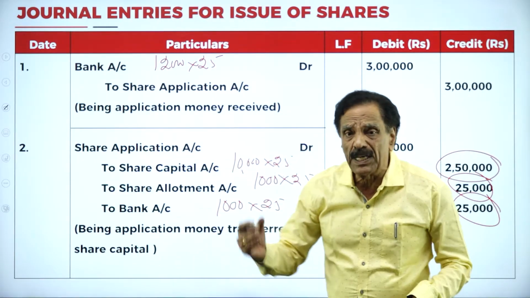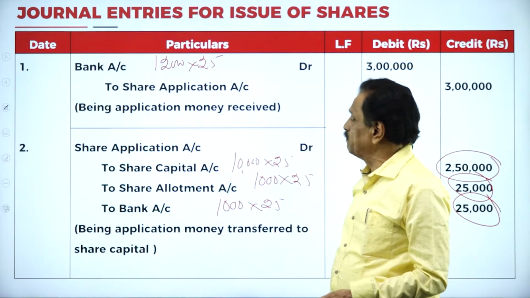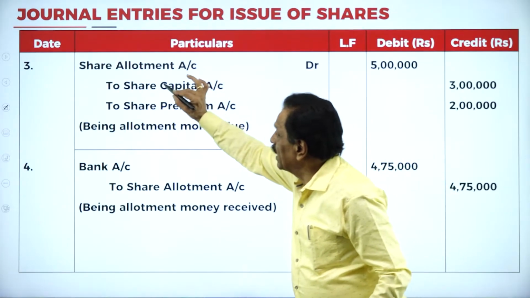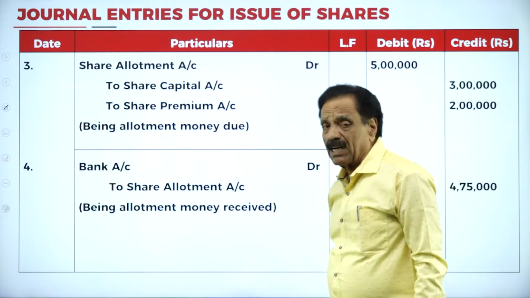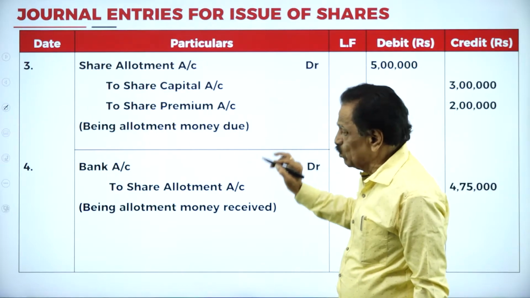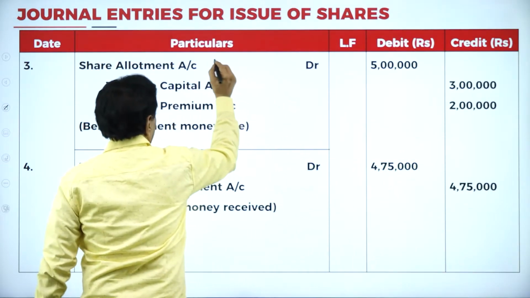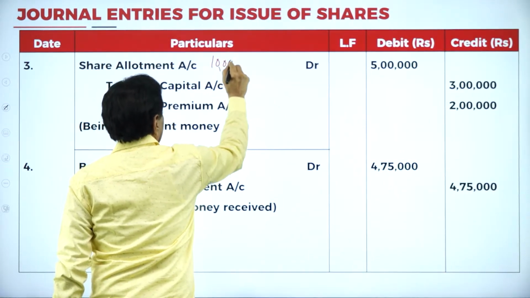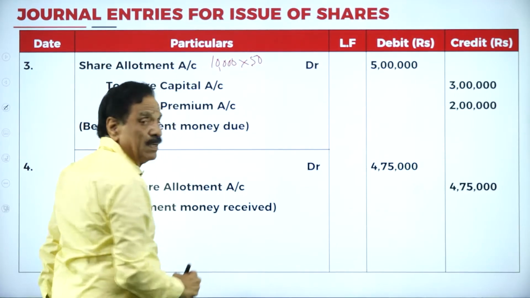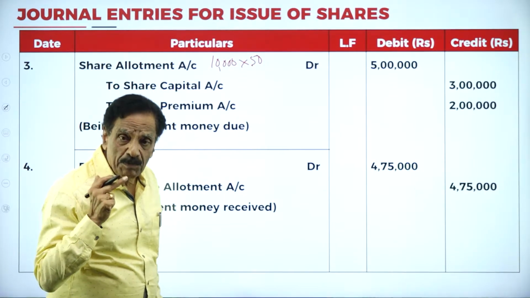Then we'll go to the due entry on allotment account. The due entry goes: share allotment account debit, to share capital, to share premium. So your allotment money, 10,000 shares of rupees 50.